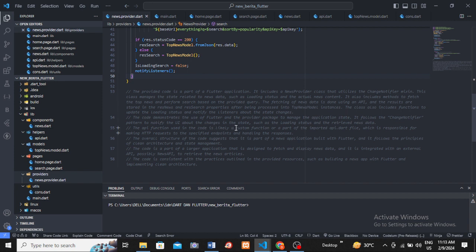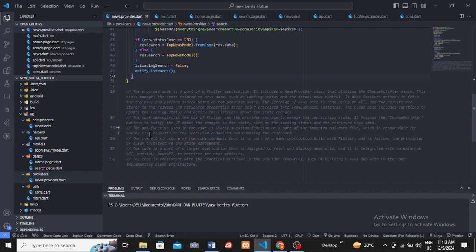The code demonstrates the use of Flutter and the provider package to manage the application state. It follows the ChangeNotifier pattern to notify the UI about the change in the state, such as the loading status and the retrieved news data.